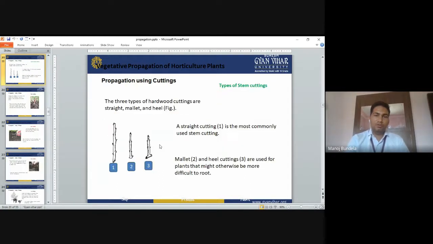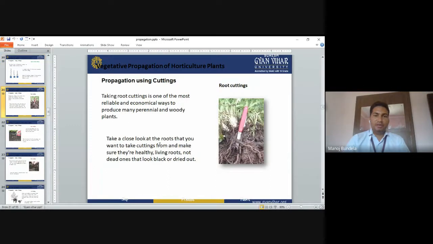Next one is root cutting. Taking root cuttings is one of the most reliable and economical ways of producing many perennial and woody plants.